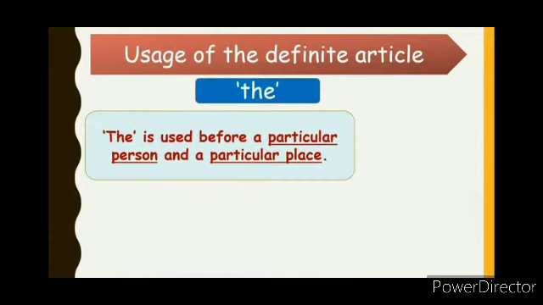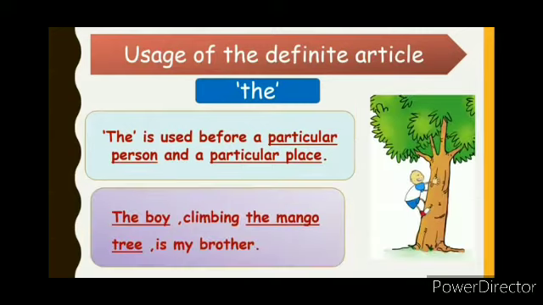I'm sure you must have understood the usage of indefinite articles a and an. Now moving over to the usage of definite article the. The is used before a particular person or a particular place. For example, the boy climbing the mango tree is my brother. Now, the boy is this particular boy who is climbing the mango tree, and the mango tree because that is a specific tree, or that is the only tree which we see there.